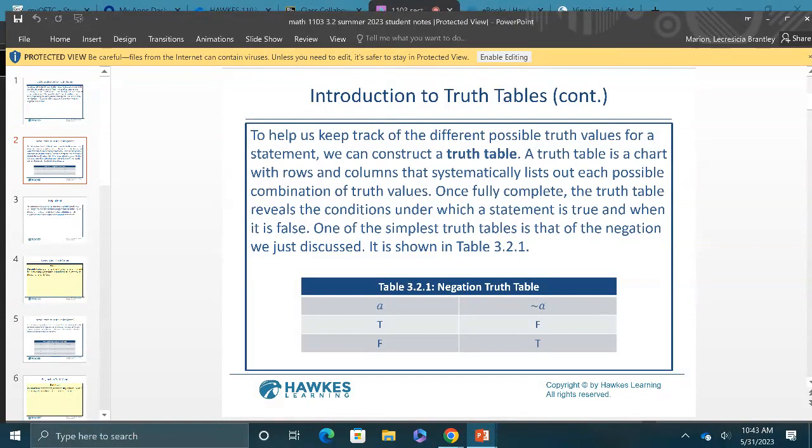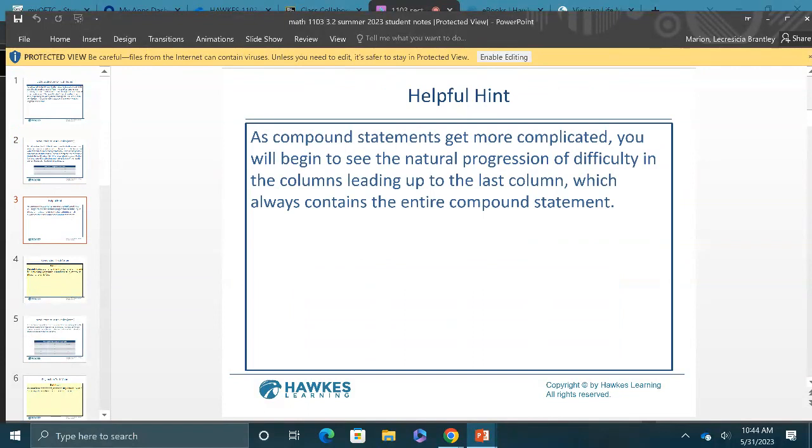One of the simplest truth tables is that of the negation we just discussed. If they tell you this is true, then the negation of it will be false. If they tell you it's false, then the negation of it will be true. And so we're going to go back and forth with these situations. It's not going to be a whole lot. At first, when I looked at it, I was like, ooh, this is a lot. But let's try to make it simple.